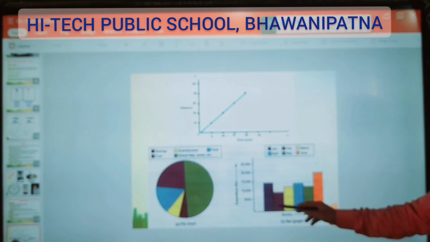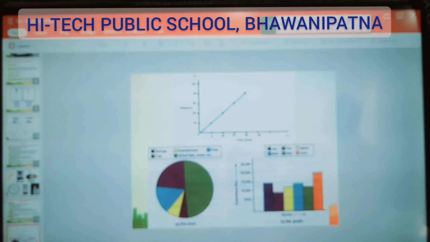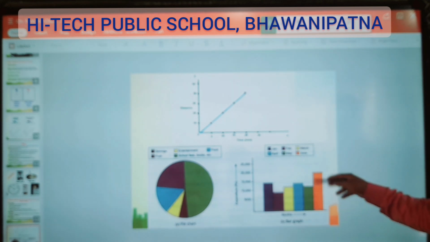Next, here this is a bar graph. And the different colors show the different months.